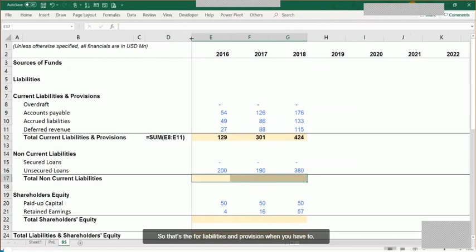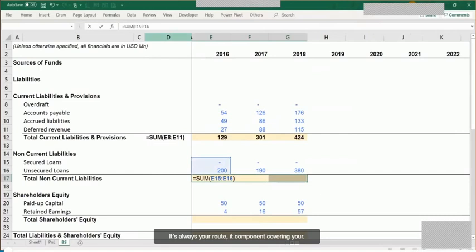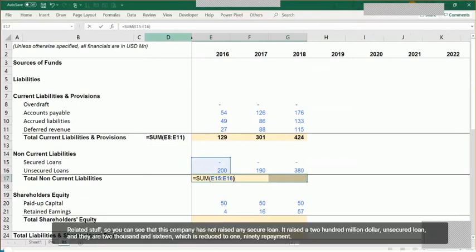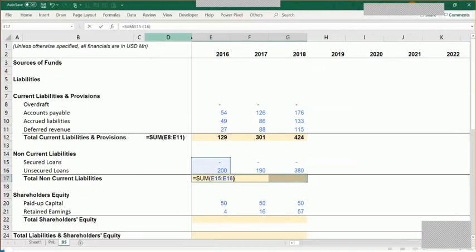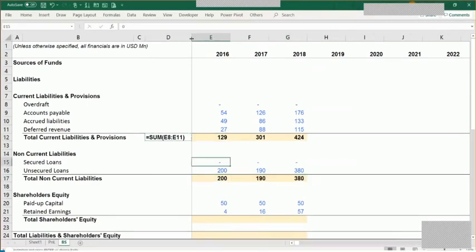Then you have total non-current liabilities, which covers your debt component, covering your secured loan, unsecured loan, and the related stuff. So you can see that this company has not raised any secured loan. It raised a $200 million unsecured loan in the year 2016, which reduced to 190 probably on account of repayment, and then again increased to 380, which means that the company took a fresh loan in the year 2018. So that's how the debt position is looking in this company.